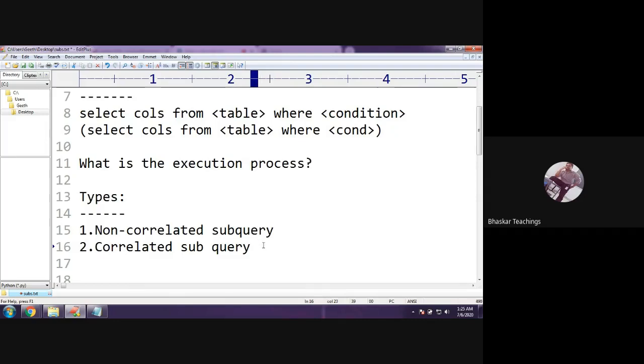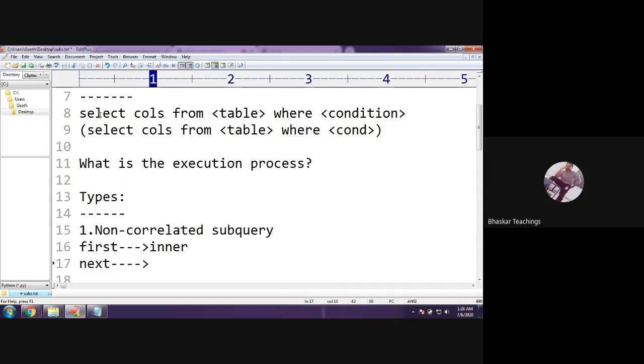We shall see that after we learn non-correlated subquery. So what is a non-correlated subquery? The execution process will be like this. The inner query will be executed first. Remember this. And next, the outer query will be executed. If you have several subqueries, inner and innermost queries, the execution process is the same: the innermost query is executed first, then the next innermost, and then the outer query.